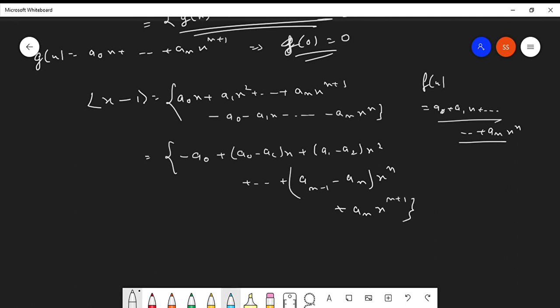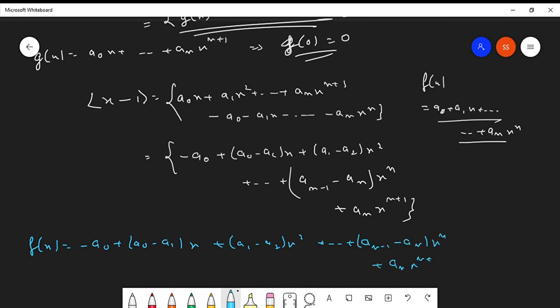If we have any arbitrary function of this particular form, what can we say about this function, guys?